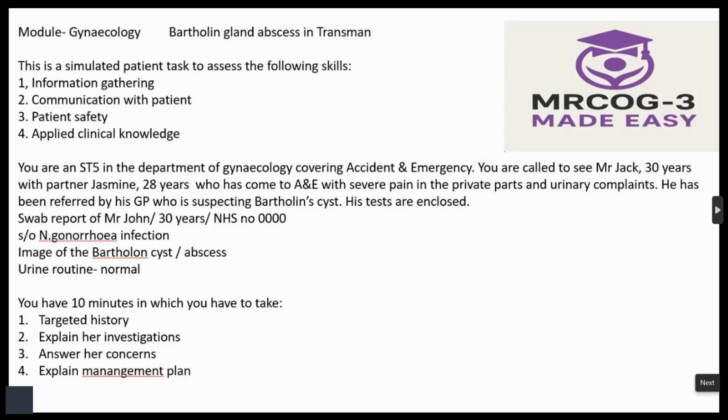So then I will not get this anymore in my life, doctor? No, sometimes it can come again. In that case, if it frequently comes, we have to remove the total gland. So this is what we are going to do for you.